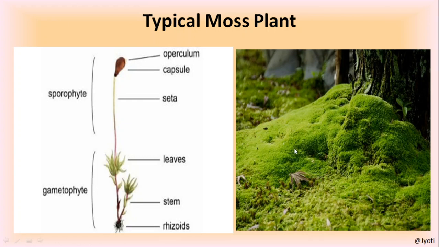Now, if you take only one plant out of this, and look at it under the microscope, the structure will be like this. So this is the gametophyte, the main plant. What is gametophyte? Okay, the gametophyte has rhizoids, that is root like structure, then stem like structure, then leaf like structures, and in the gametophyte only the sporophyte is developed.